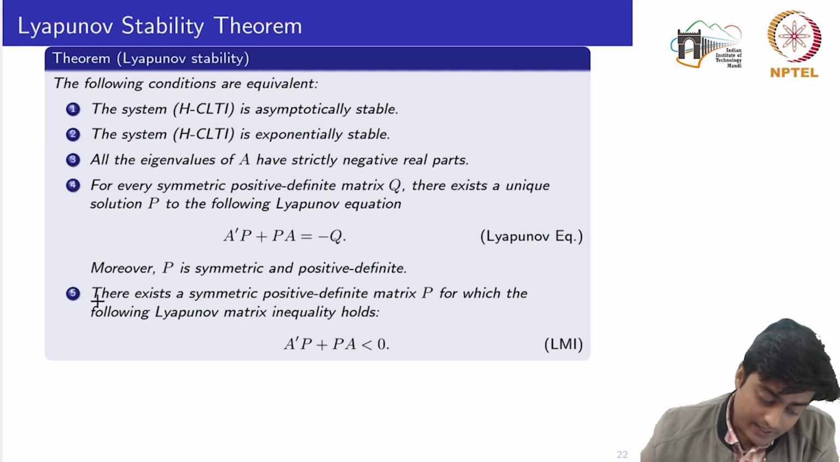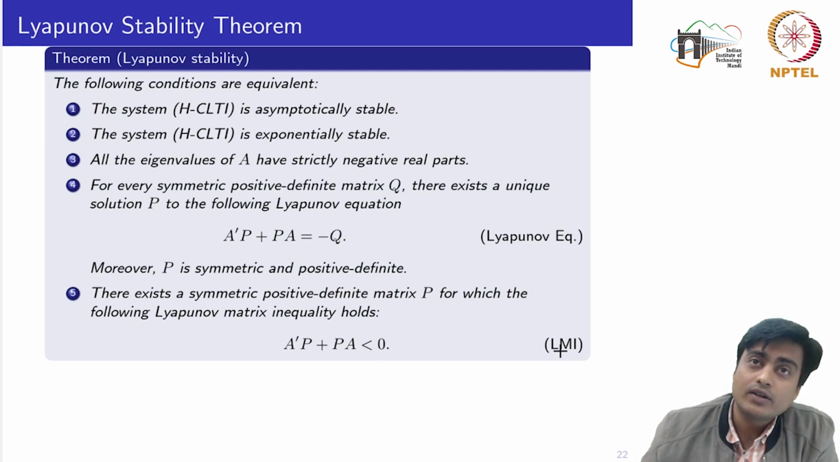Moreover, P is symmetric and positive definite, right? Which is equivalent to saying that there exists a symmetric positive definite matrix P for which the following Lyapunov matrix inequality holds, that A transpose P plus P into A is less than 0. So here LMI is basically linear matrix inequality, not the Lyapunov matrix inequality.